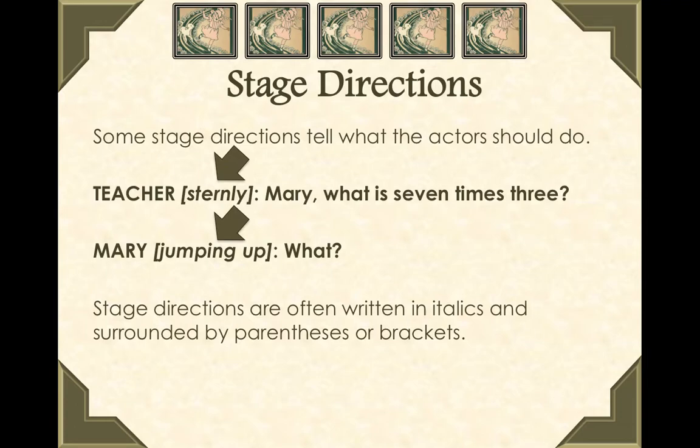Oftentimes, stage directions can be offset by parentheses or brackets. Here they use brackets, and they're often written in italics. So italics is the slanted type.